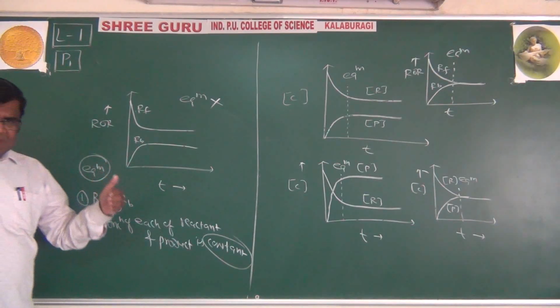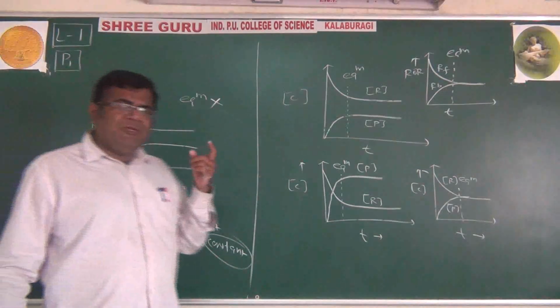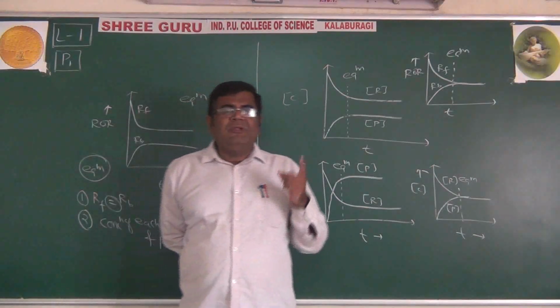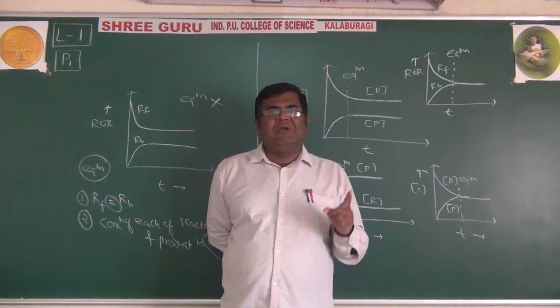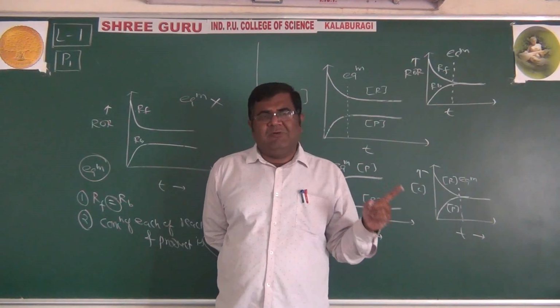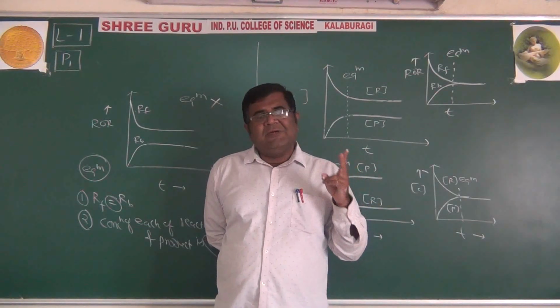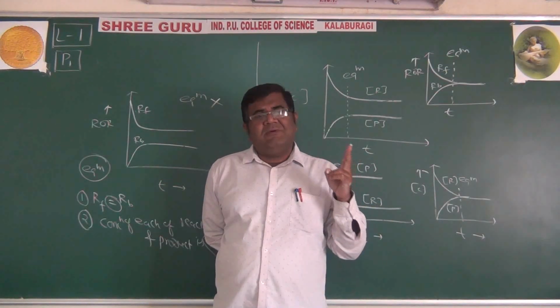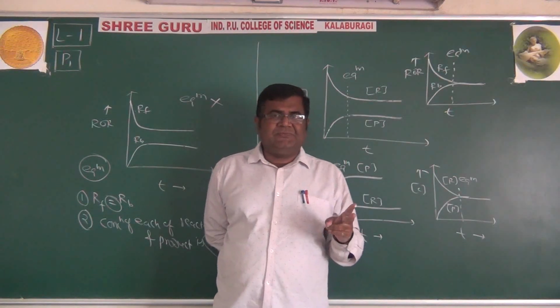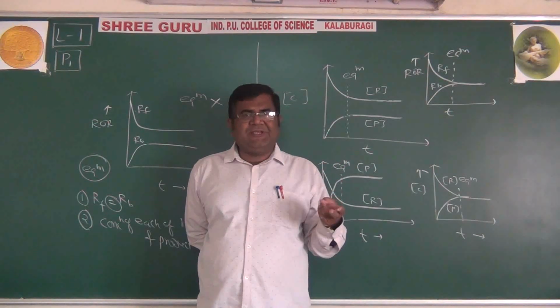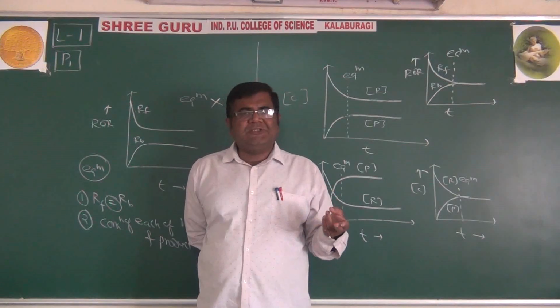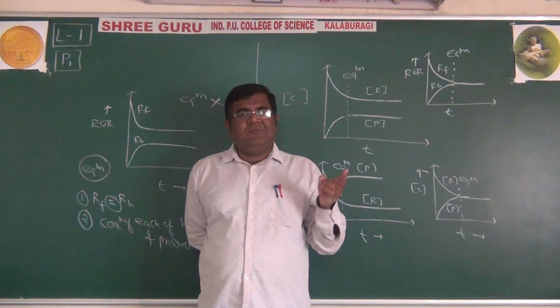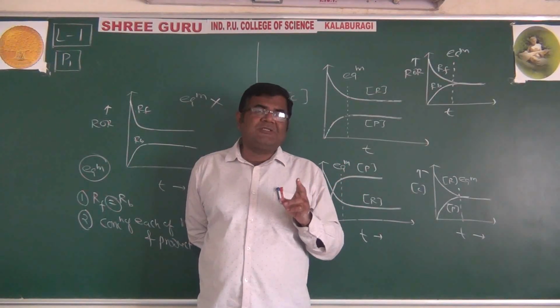These are the two most important conditions of equilibrium. Now, these are the properties of equilibrium. The first property we just now came to know is that the rate of forward reaction should be equal to the rate of reverse, backward reaction. Another one, the concentration of each reactant. There may be more than one reactant or more than one product. Each reactant and product should be constant.